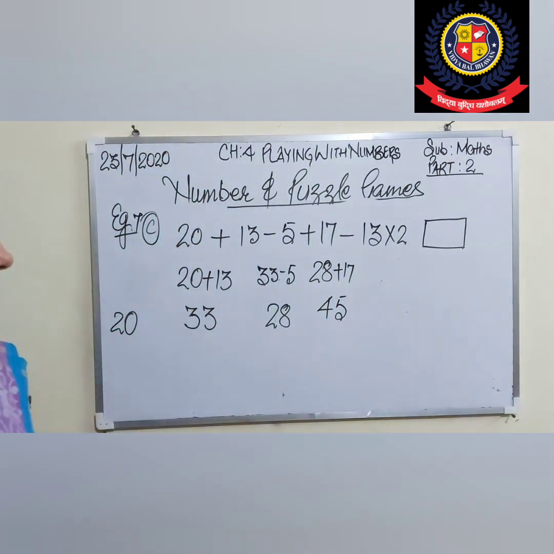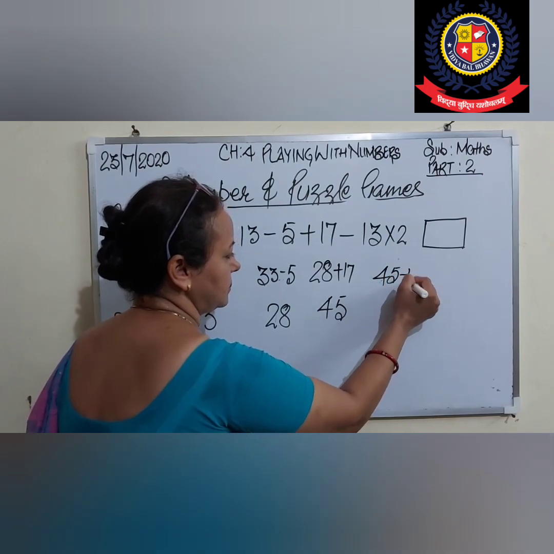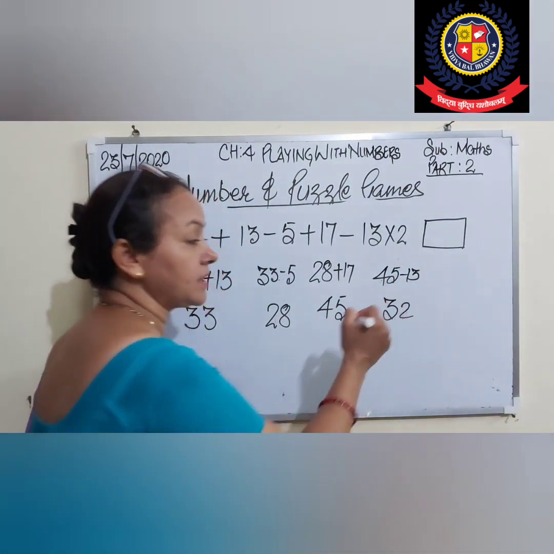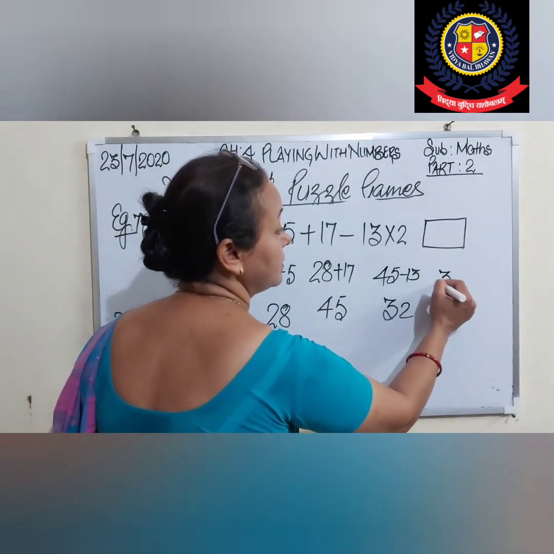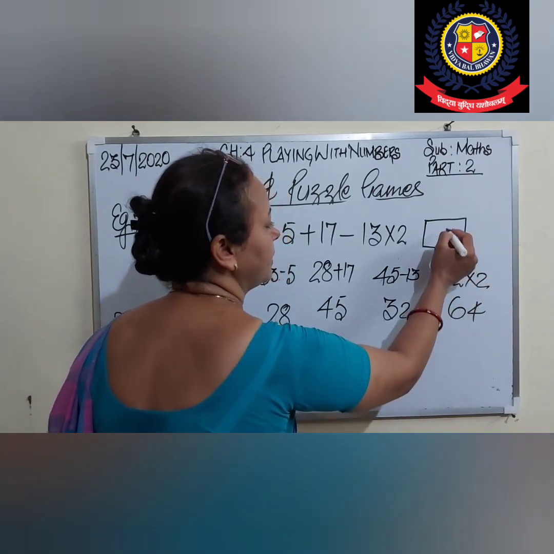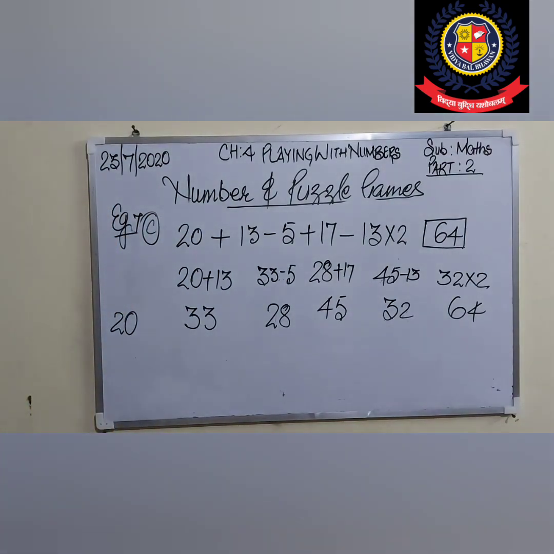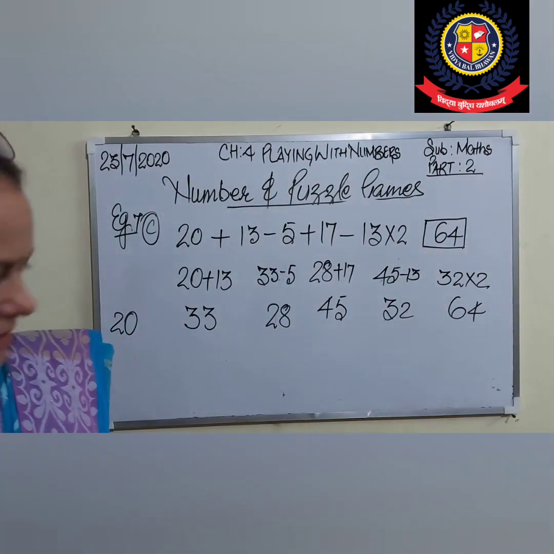Right? Next, 45 minus 13. Good. What will it be? 32. And 32 will be multiplied by? Very nice. 32 multiplied by 2, which gives us 64. So what will be in the box? In the box we have to write down 64. Clear, students? So I want to discuss its A part in the same sequence again.